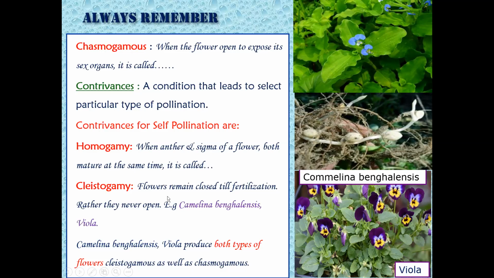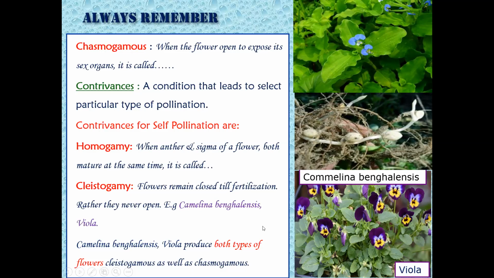Second is cleistogamy, when the flowers remain closed till fertilization. Sometimes they do not open even after fertilization. They remain closed, covered by the accessory whorls. The condition is called cleistogamy, because cleistos means closed, and gamy means the gametic whorls, that is the reproductive whorls. So the reproductive whorls remain closed, they never open. Then the condition is called cleistogamy, and the flowers are called cleistogamous flowers.